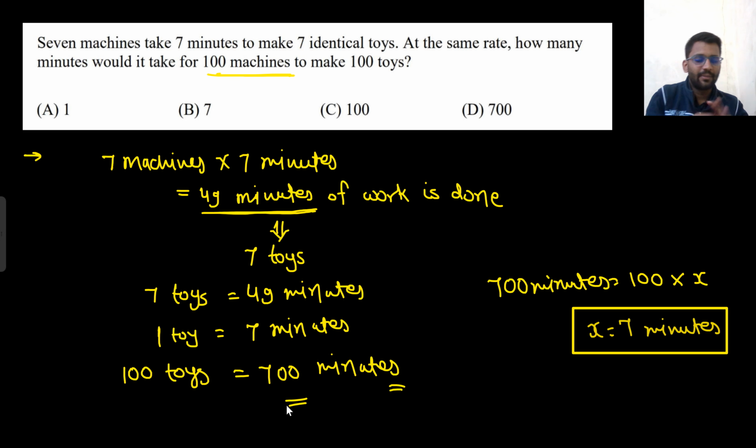7 machines work for 7 minutes. That means 49 minutes of work is done. And 49 minutes of work is required to make 7 toys. One toy will take 7 minutes. 100 toys will take 700 minutes. Now you have 100 machines, so all 100 machines will work for 7 minutes and 700 minutes of work is done. So X would be 7 minutes. That's it. Answer would be B.